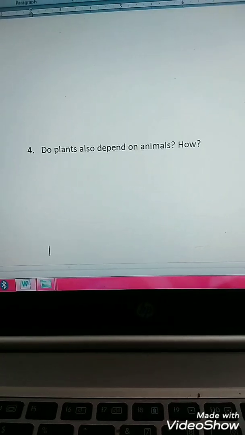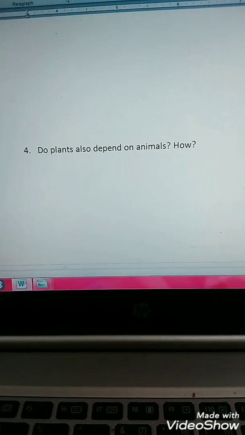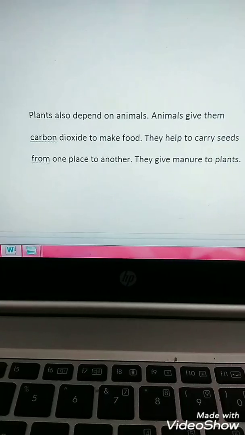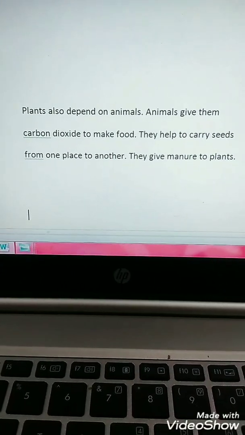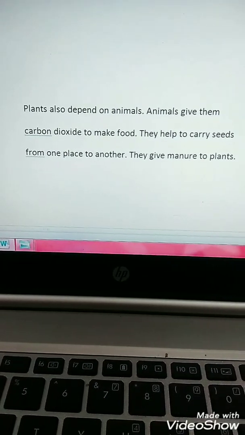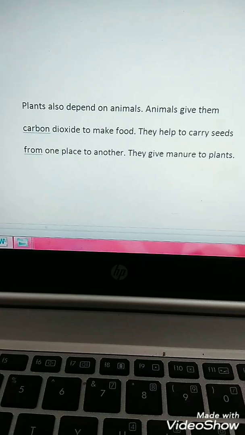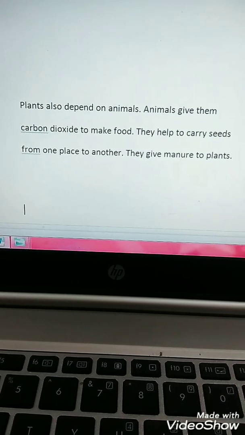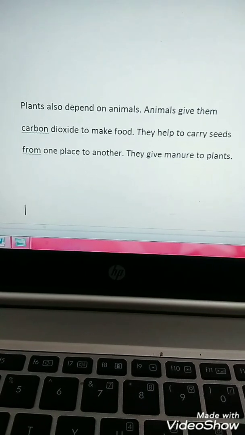The next question is, do plants also depend on animals? How? Plants also depend on animals. Animals give them carbon dioxide to make food. They help to carry seeds from one place to another. They give manure, yani khad, to plants.